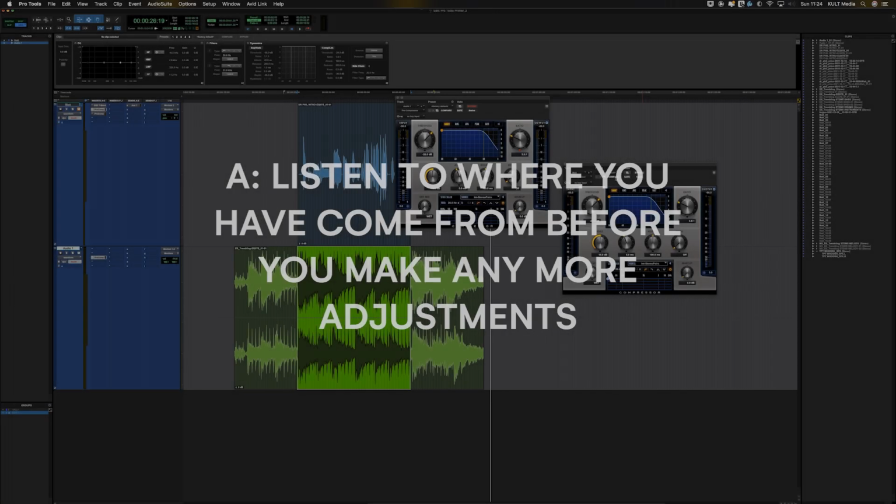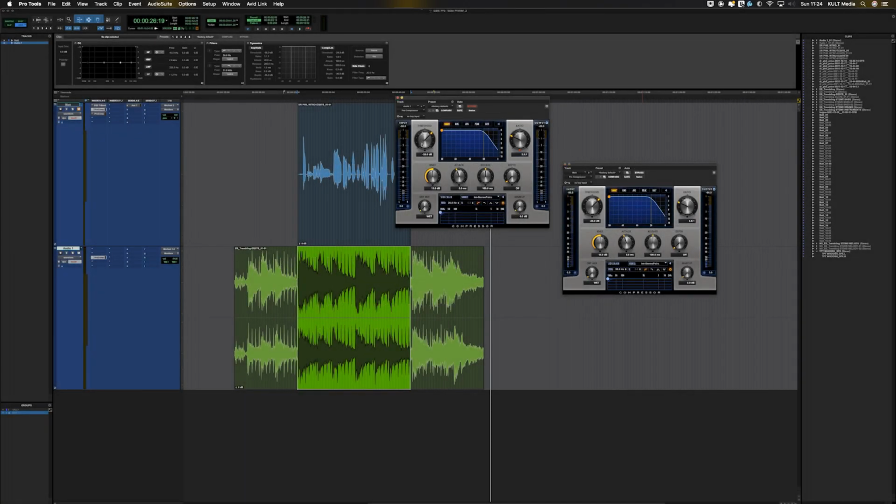And that's where something like using the compare functionality in your plugin is really useful, or just turning it on and off. If you're using a compressor, do a little bit, turn it off, turn it back on. If you can hear the difference, great. If you can hear the difference and it's good, even better. If you can hear the difference and it's worse, go back, start again, and move back and forth. Same with EQ, same if you're adding reverb to things, same if you're trying to limit things or you're trying to add some saturation. Doesn't matter what the plugin is, A/B, turn it on and off and work out if it is the sound that you want.